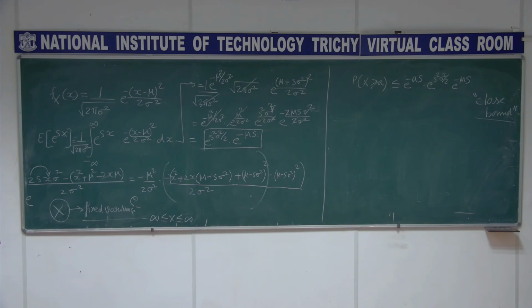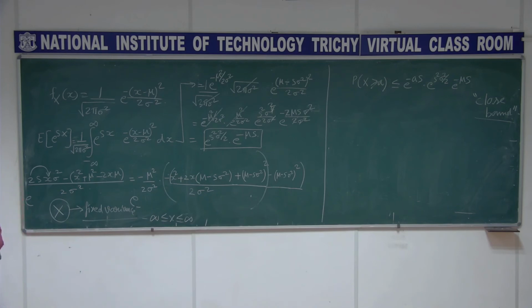You need to give a close bound. Instead of saying this probability is less than some number which is far away, which is not going to be very useful, I have to tell that the number in my mind is less than 2 instead of less than 10. How close it is to the true value of the probability, that way we must be able to tell that bound is what we call a closed bound.